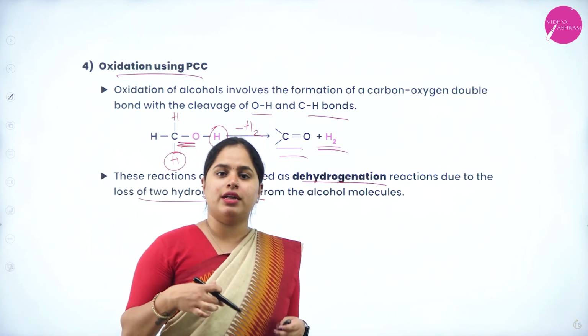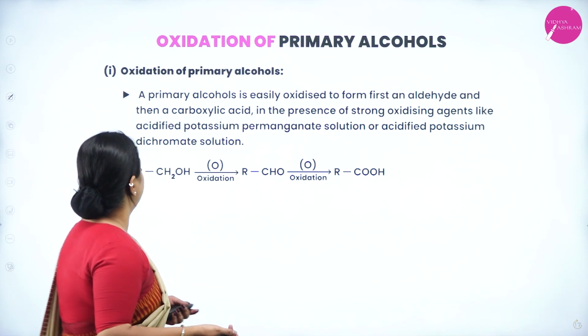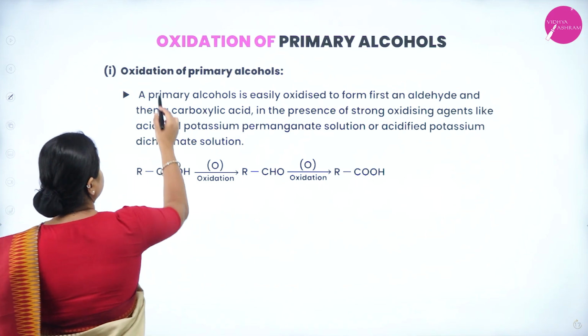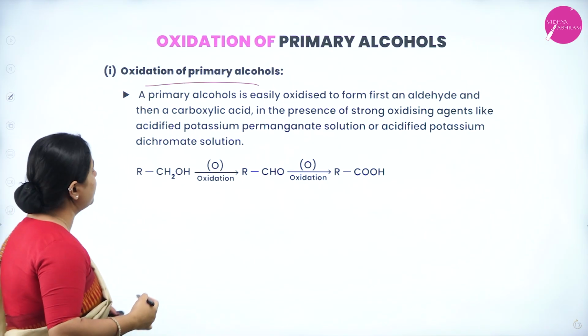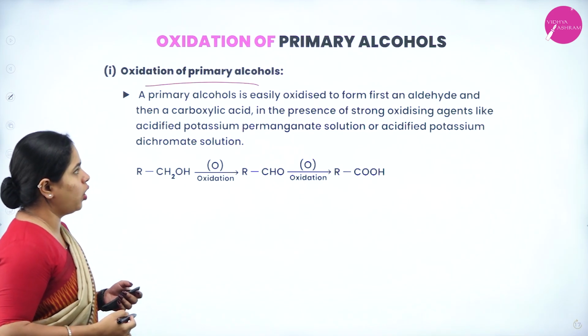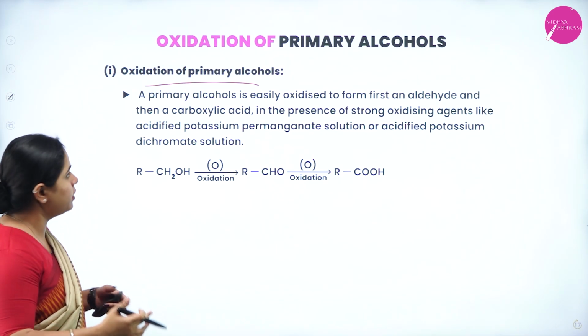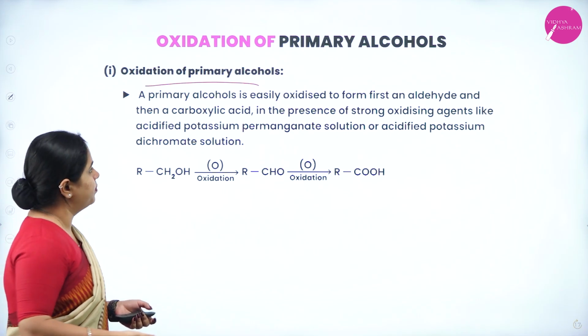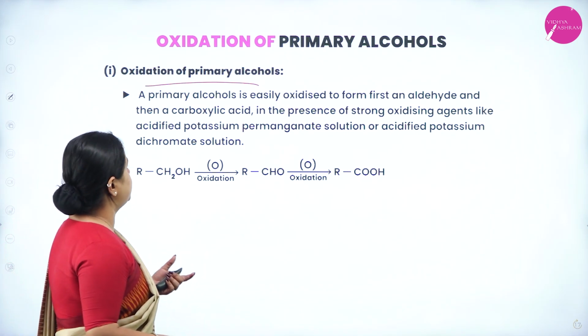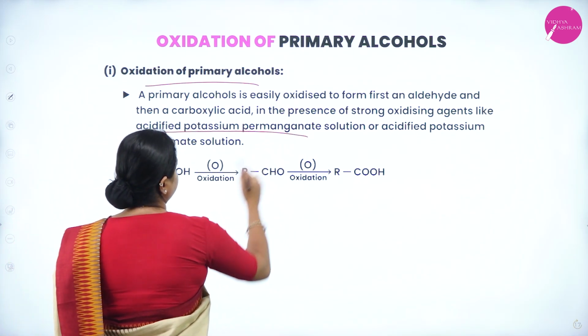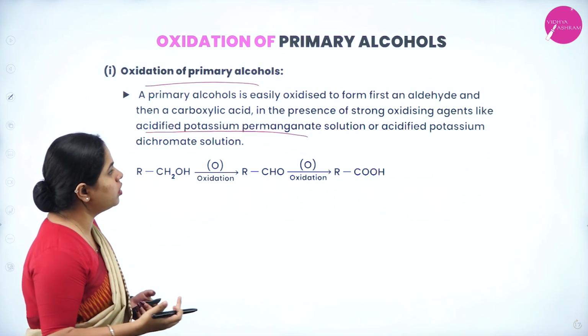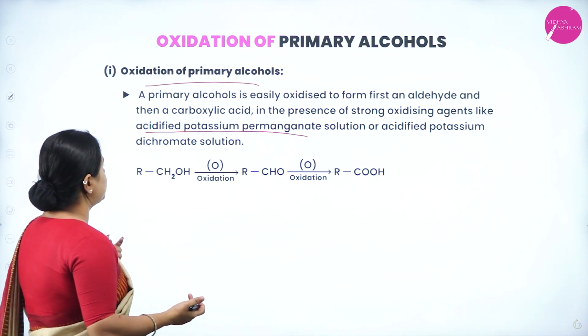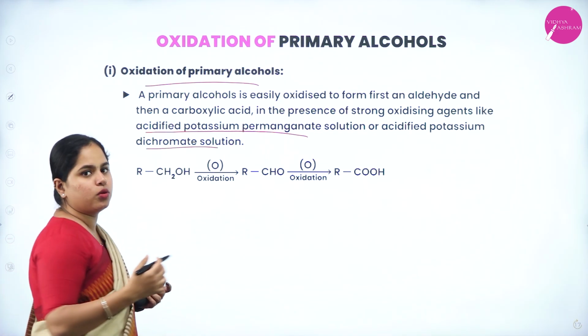So this is also called dehydrogenation. Okay. Now first one in that is oxidation of primary alcohols. Okay. So a primary alcohol is easily oxidized to form first an aldehyde and then a carboxylic acid in the presence of strong oxidizing agents like acidified potassium permanganate solution, that is KMnO4, or acidified potassium dichromate solution, that is K2Cr2O7.